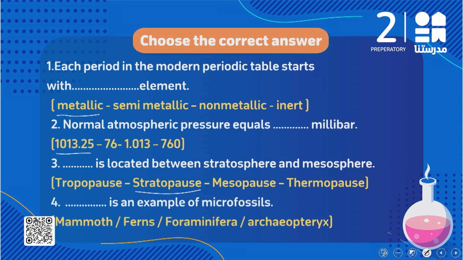Number 4, space is an example of microfossils. We said we have 2 examples of microfossils. We have foraminifera and radiolaria. So here we are going to choose the foraminifera.